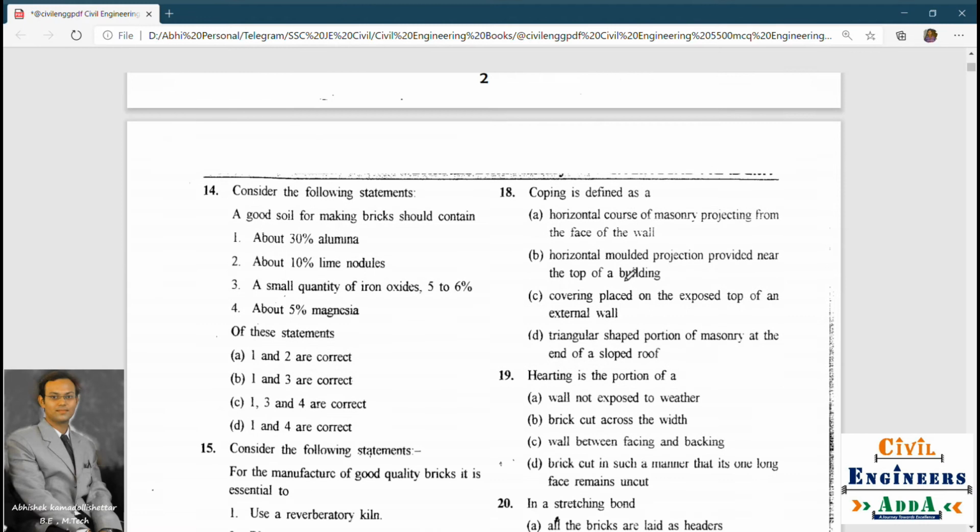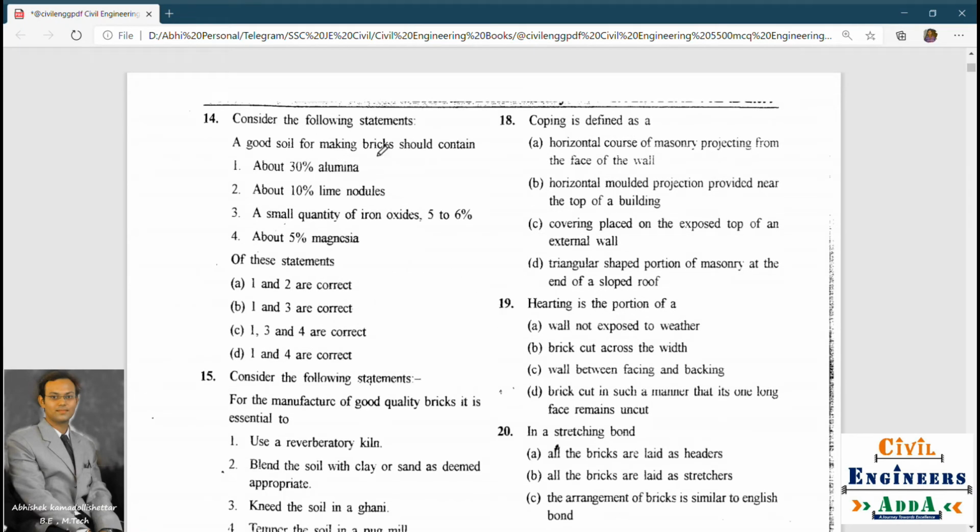Yes. Next question. Consider the following statements. A good soil for making bricks should contain about 30% alumina, 10% lime nodules, a small quantity of iron oxides, 5 to 6%, and about 5% magnesia. Of these statements, you should make a combination of correct statements.